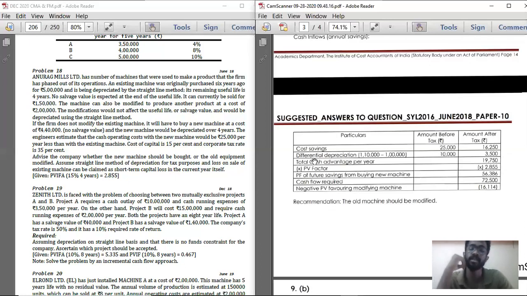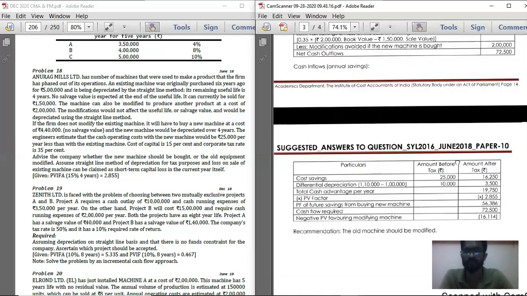Whereas when your depreciation is decreasing, then it is going to be a loss for you. You are going to deduct it from your net profit. So here, on cost savings, 25,000 into 65% and differential depreciation, deducted from cost savings. Below that, total cash advantage per year. Actually, strike out this table. Cancel this table and record it again below.